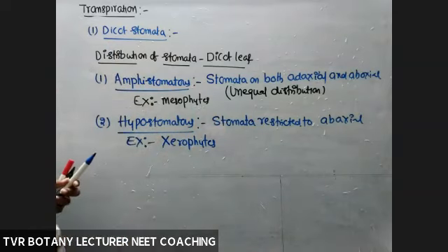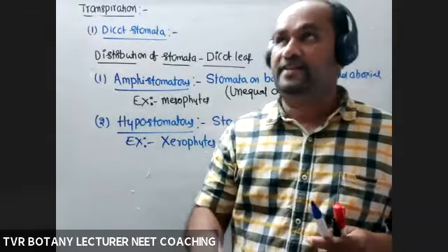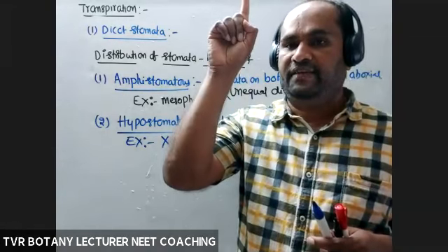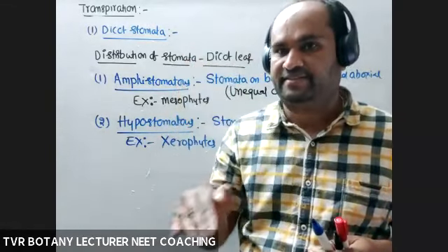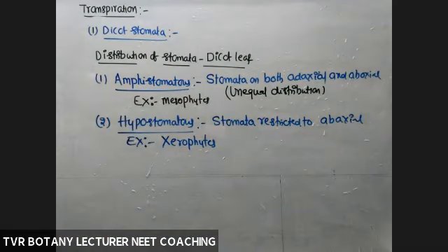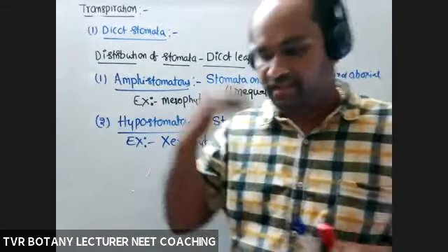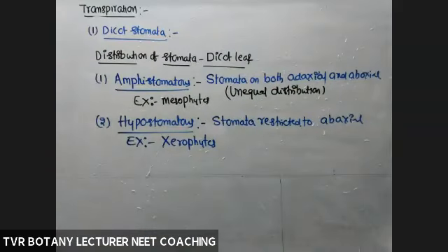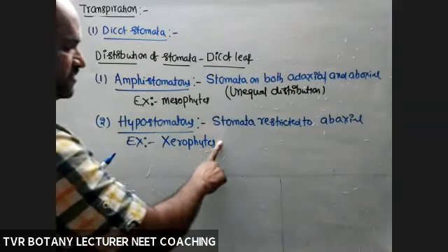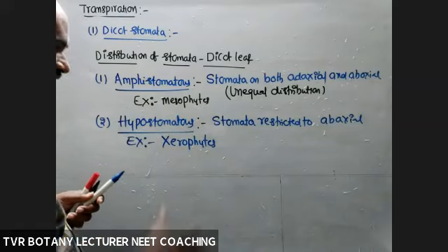So hypostomatous, xerophytes. In the case of xerophytes, stomata are hypostomatous. What is the purpose of the hypostomatous condition? That it is not exposed to sunlight. If it is not exposed to sunlight, what about the rate of transpiration? Less. That is one type of adaptation, or not. Moreover, in the hypostomatous condition of so-called xerophytes, sunken stomata. What is sunken? Stomata are present in pits, not exposed to sunlight properly. Purpose, to reduce the rate of transpiration. What type of transpiration? Stomatal transpiration, but not cuticular.